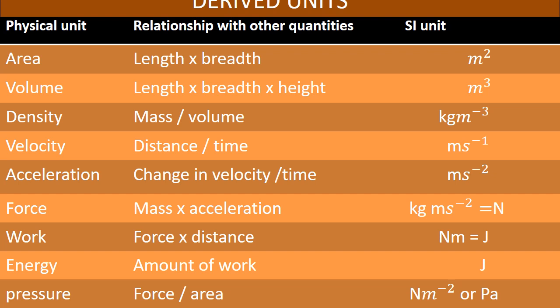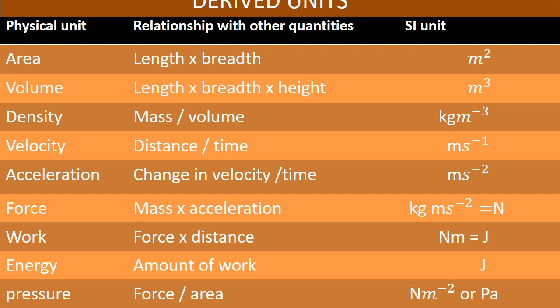Okay children, what is the SI unit of area? Meter square. What is the SI unit of volume? Meter cube. What is the SI unit of density? Kilogram meter power minus 3. What is the SI unit of velocity?